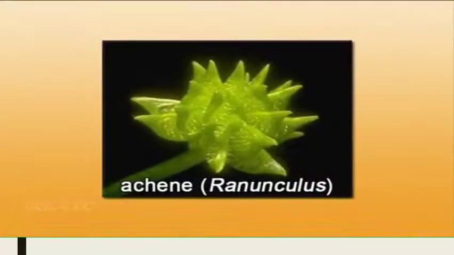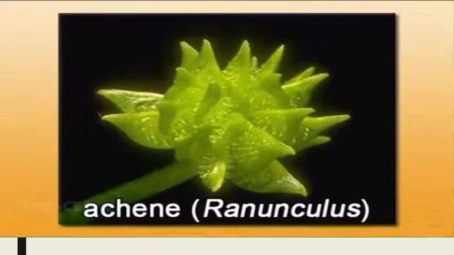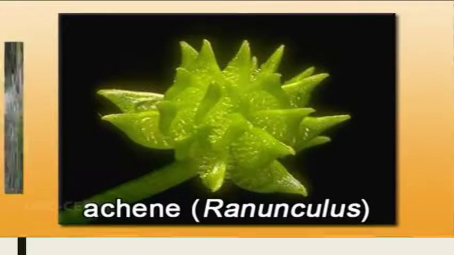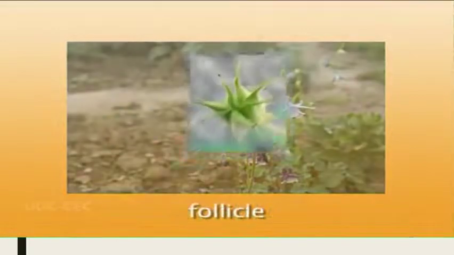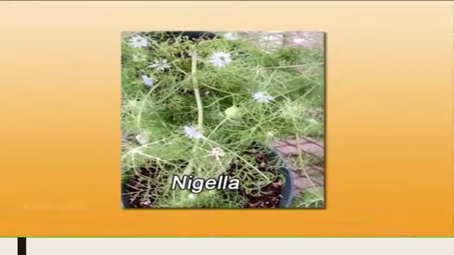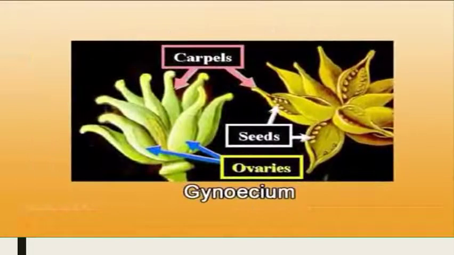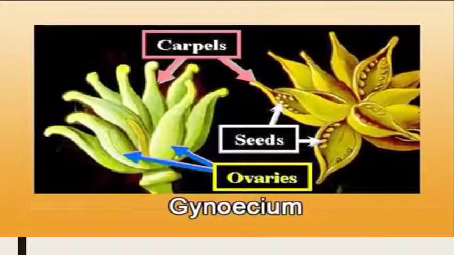Coming to the actual part, ultimately the fruit. Fruit, usually here it is an achene, as is the case in the type genus, Ranunculus. In some cases, it is also a follicle type of fruit, as we have in Delphinium. Or it can be a berry in case of Actaea, or rarely it can be a capsule, for example in Nigella. Inside the fruit we have seeds. Seed is here with a small embryo, and endosperm is present.